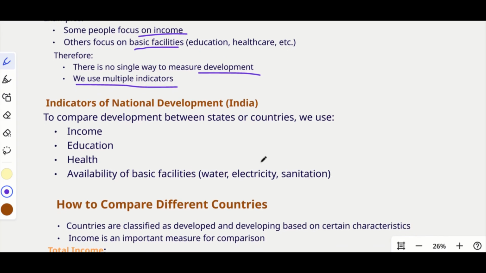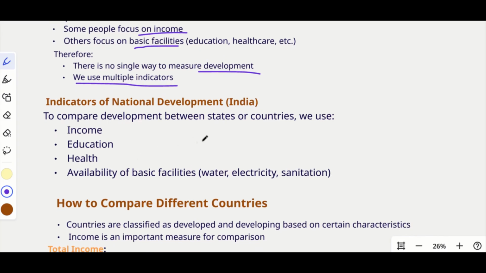Okay. So let's see what are the indicators that we use to calculate national development in India. We'll be using income, education, health, and availability of basic facilities to compare between states or countries.